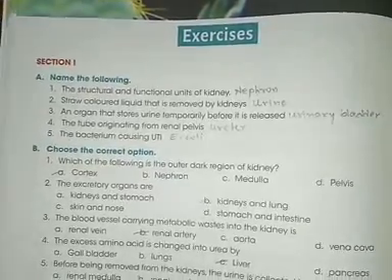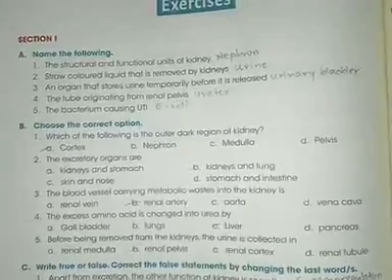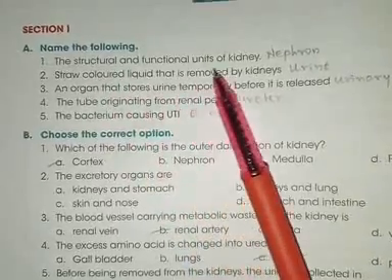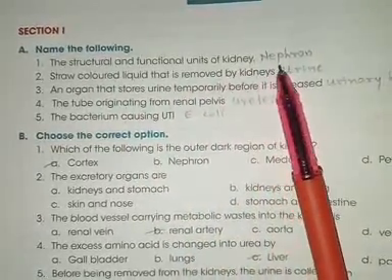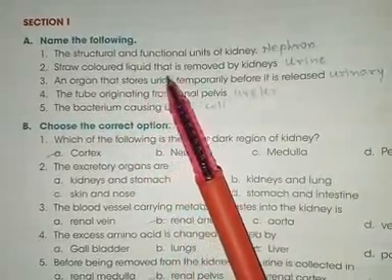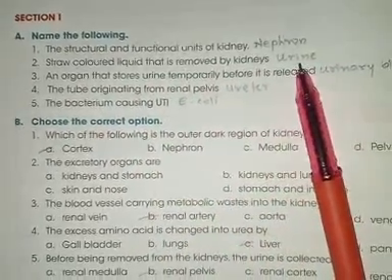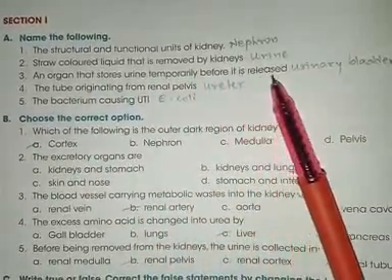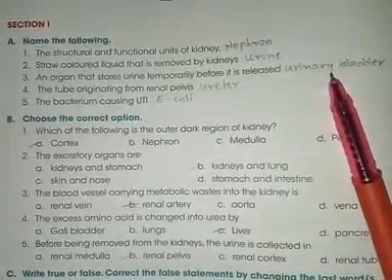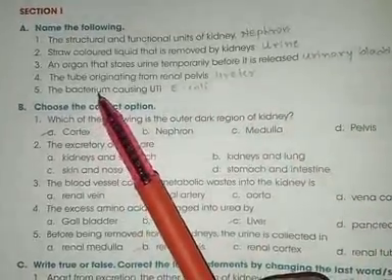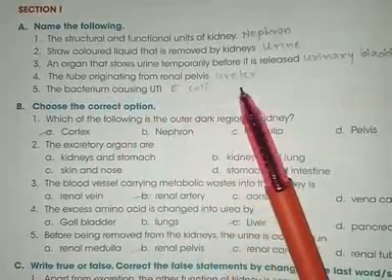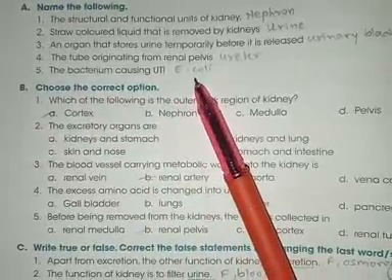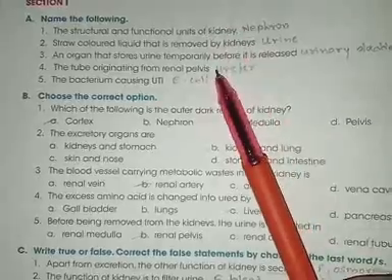Page number 94, section 1, question number A, name the following. The first one is the structural and functional units of kidney. Answer: nephron. Straw colored liquid that is removed by kidneys. Answer: urine. An organ that stores urine temporarily before it is released. Answer: urinary bladder. The tube originating from the renal pelvis. Answer: ureter. The bacterium causing UTI. Answer: E. coli. So these are the answers for name the following.